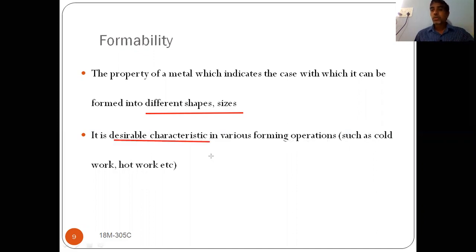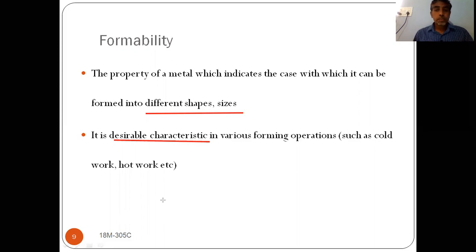If it has good formability property, we can easily convert it in a good manner. That means it will be converted easily into different sizes and shapes of good quality. That is very important. If it does not have good formability property, you will not get proper products. That means you will not get a quality product. If you want to get a quality formed product, it should have good formability property.